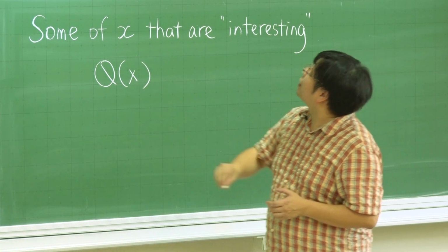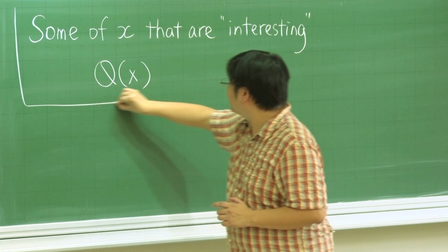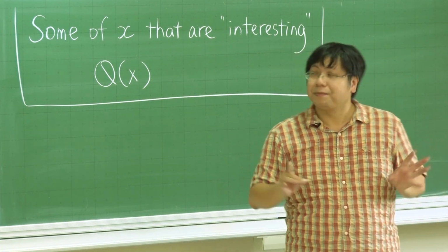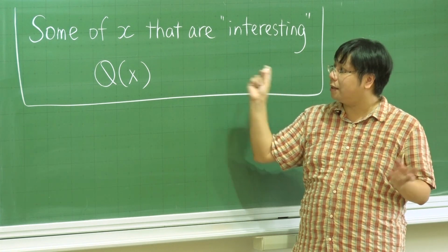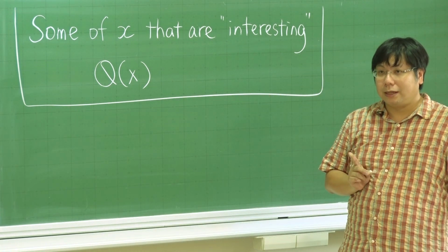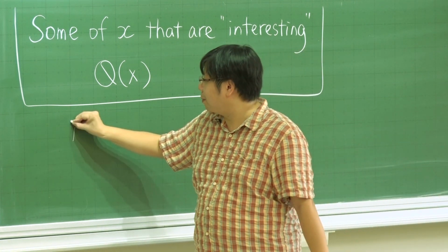So this will be a different type of thing we can talk about. Some of the x that we consider, some of the x that are interesting, will have Q(x) to be true. Okay. So this will be a proposition.